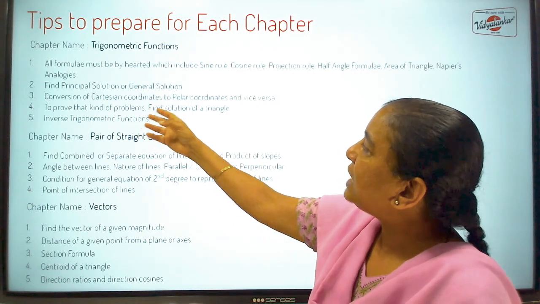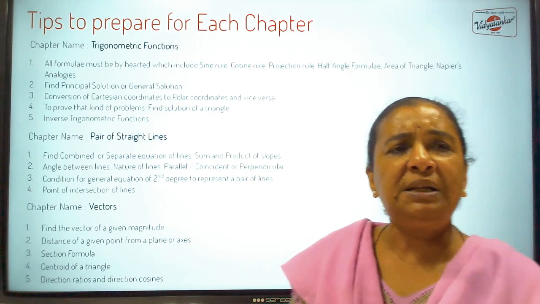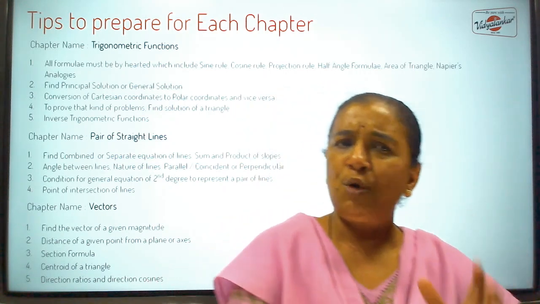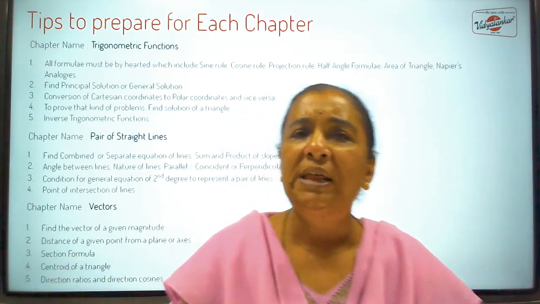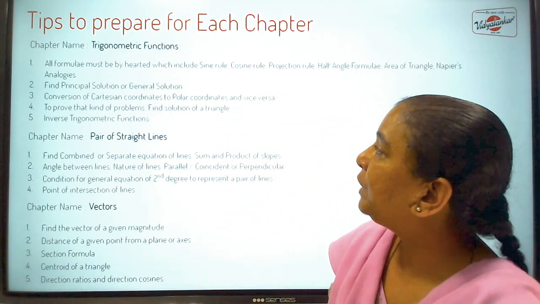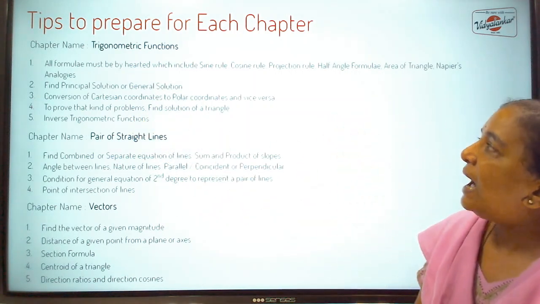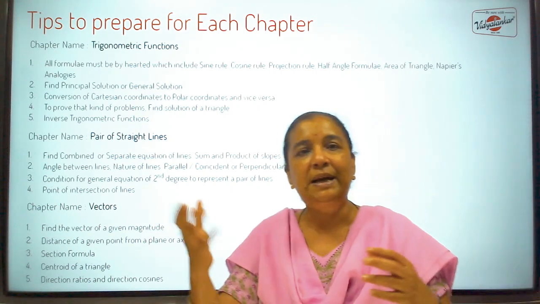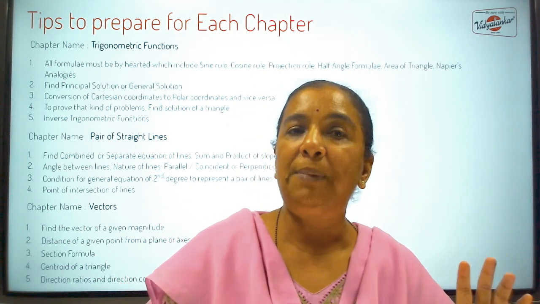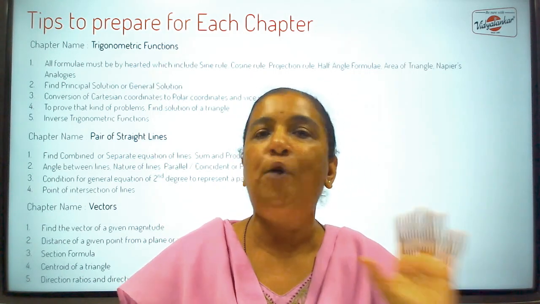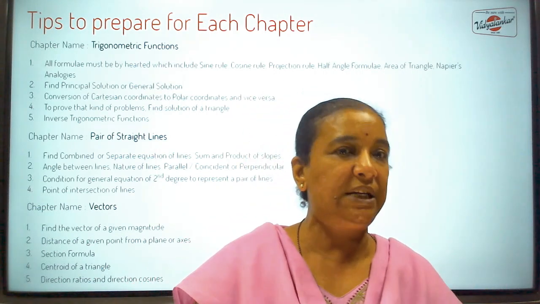Typical question is conversion of Cartesian coordinates to polar coordinates. Very simple question, usually carries 2 marks. So once you know x is r cos theta, y is r sin theta, you can easily get these 2 marks. Then here the majority problems are of the type prove that, left hand side, right hand side is given and prove that. So this you will be able to do only if you know your formulae well. But once you know your formulae well, you can definitely crack these problems.